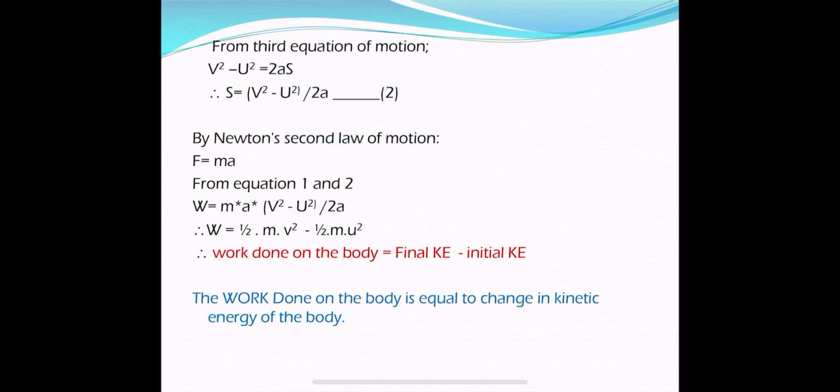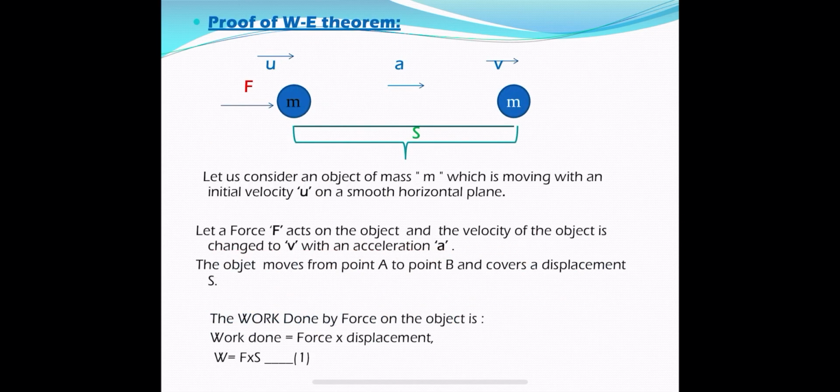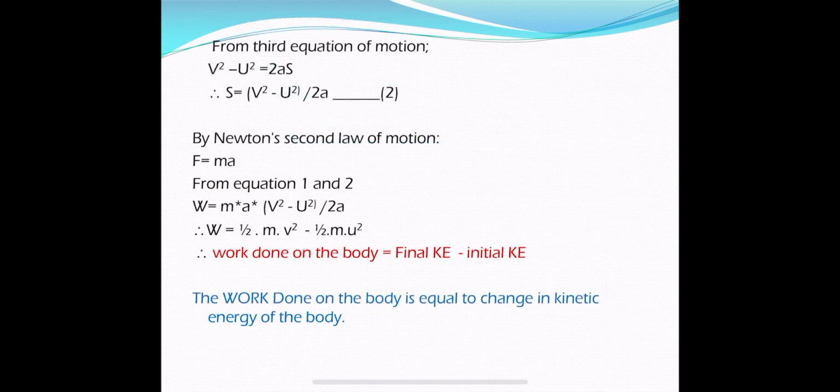Let us substitute these two equations in W is equal to Fs. After simplifying, we get W is equal to half mv square minus half mu square, that is, work done is equal to change in kinetic energy. So this is the statement of the work energy theorem and we have proved that.